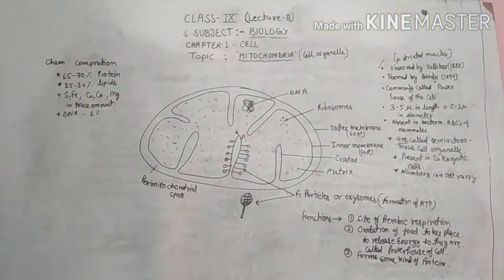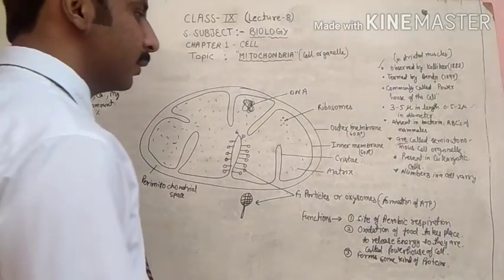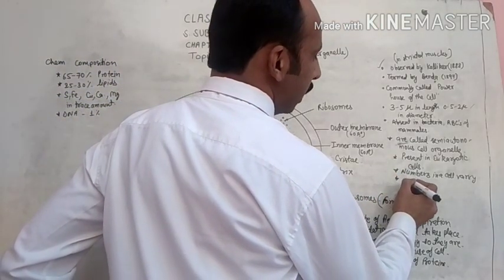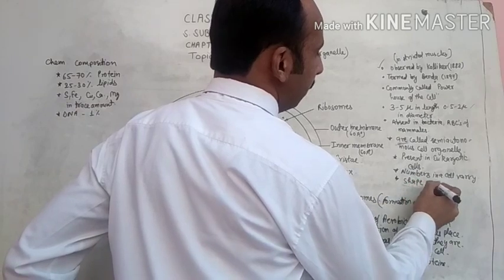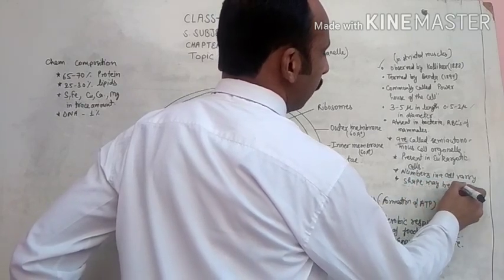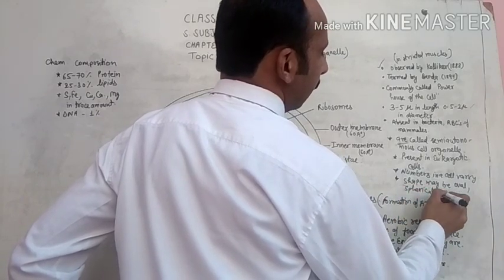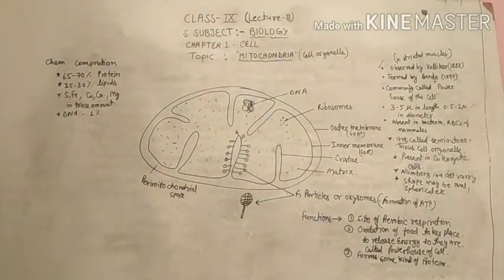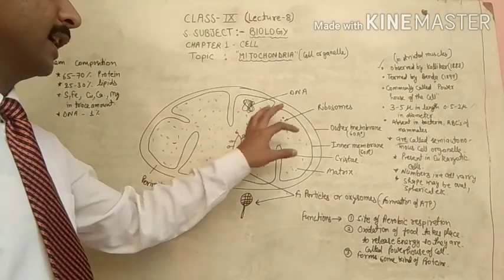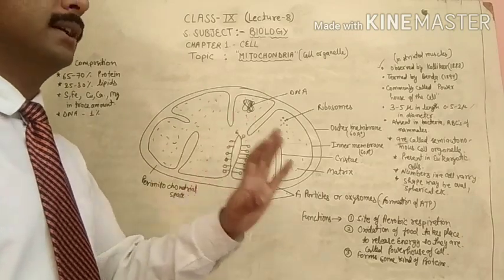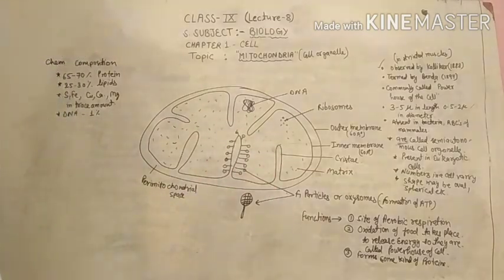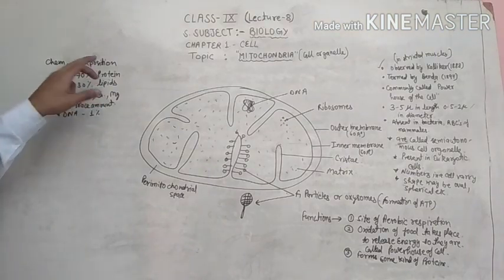Second, the shape may be oval, spherical, etc. In most cells the mitochondria are elliptical or spherical, but the shape may vary from cell to cell.